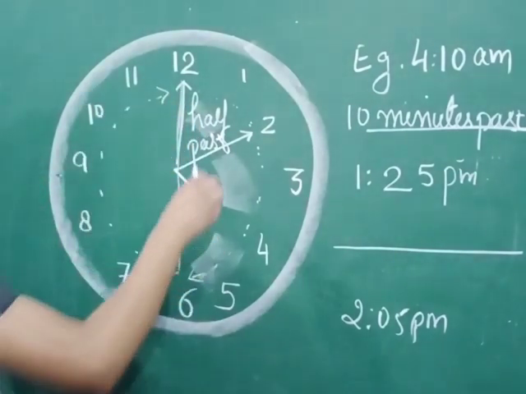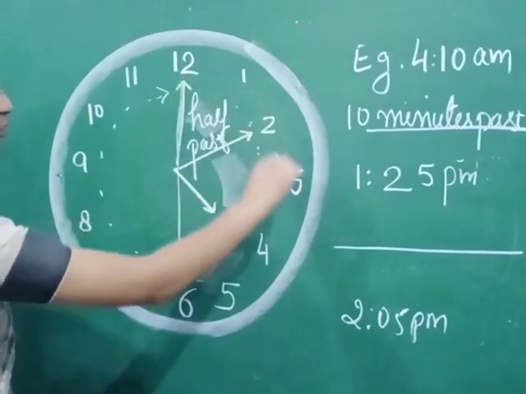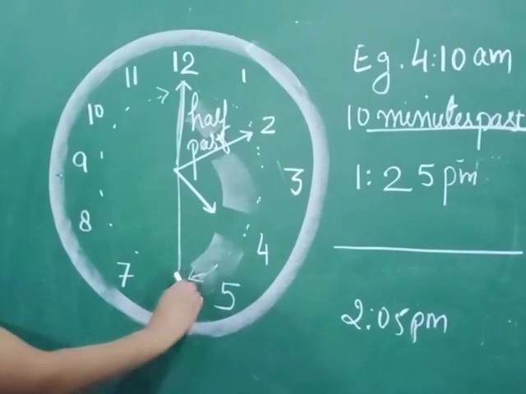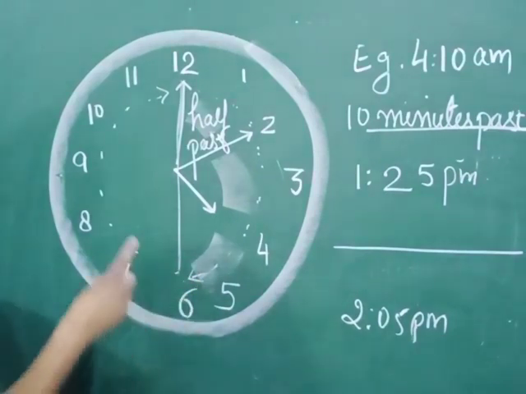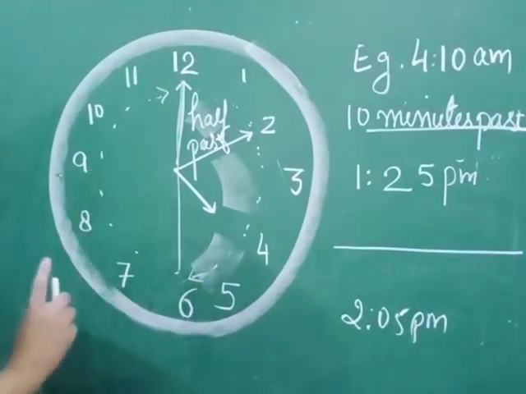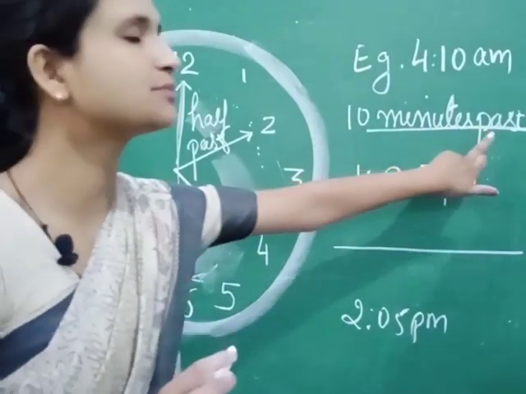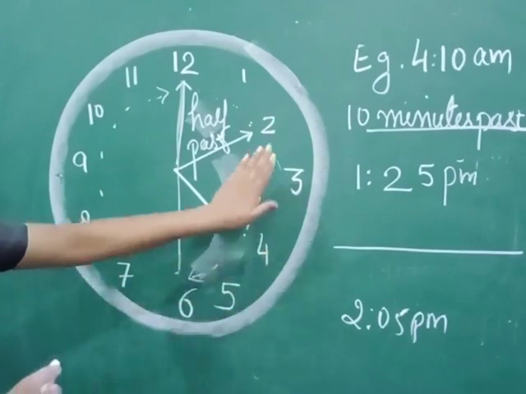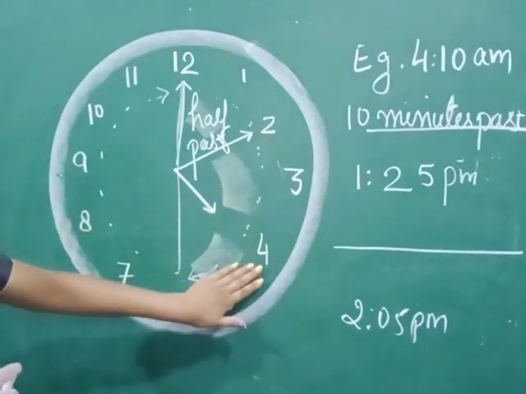But if the minute hand moves only from 12 to 6, then it is called half past. That is why we use the word minutes past here. So 10 minutes past 4.